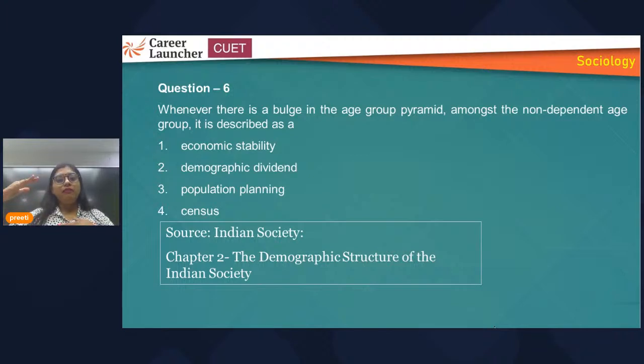So this age group doesn't bring stability, because this population, because they are non-dependent, that is between 15 to 59. So here, what does that mean? Those who are 59, they will be growing in age, then they will become dependent. All right. So here economic stability is not the case, but what is the case? That is demographic dividend. It means this is talking about working age population, and working age population is the demographic dividend of any country. So if you have read this chapter thoroughly, you would be aware of these terms. You would be aware of these concepts. Okay. So answer is 2, that is demographic dividend.